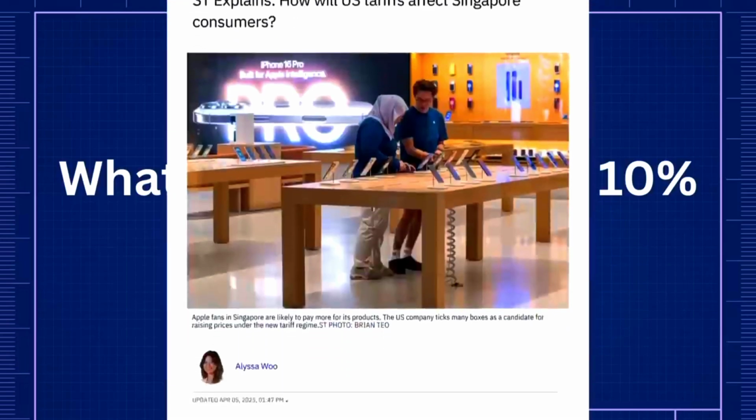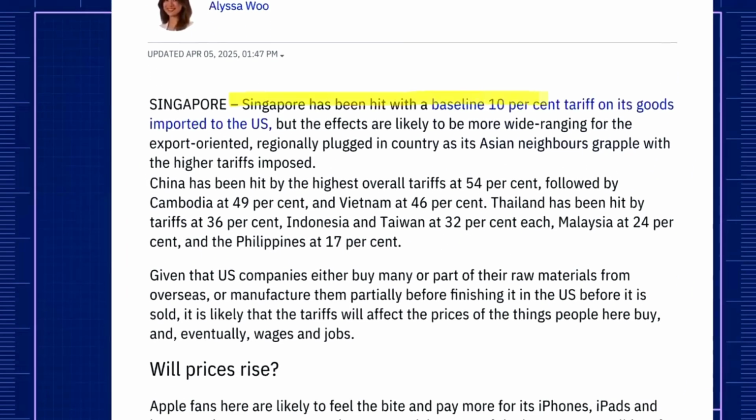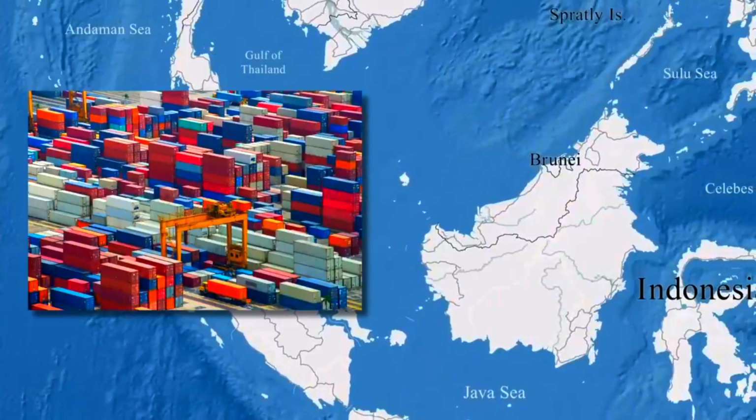According to various analysts and industry observers, a 10% tariff rate on Singapore isn't going to impact their economy as much as economies like Vietnam or China. However, what could significantly impact Singapore is the ripple effect of Trump's large tariffs on other economies. The reason being is because Singapore is a key node in global supply chains.